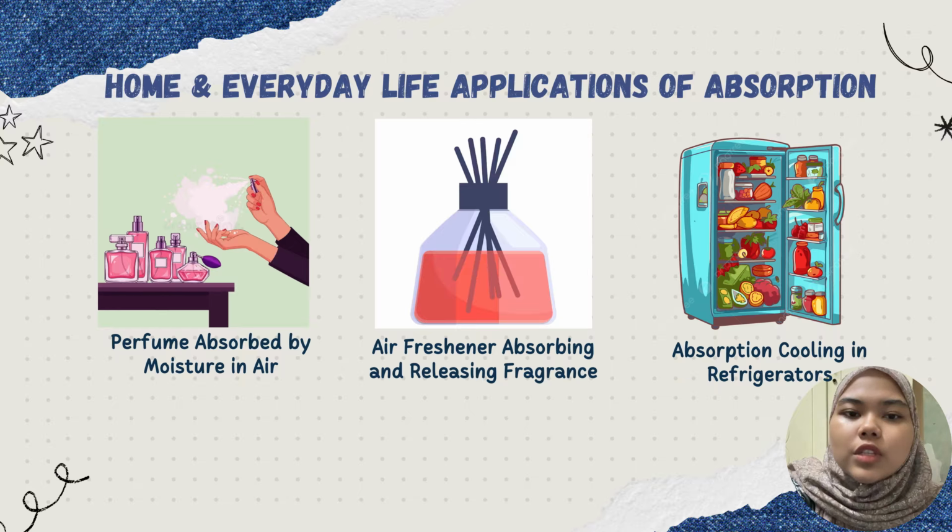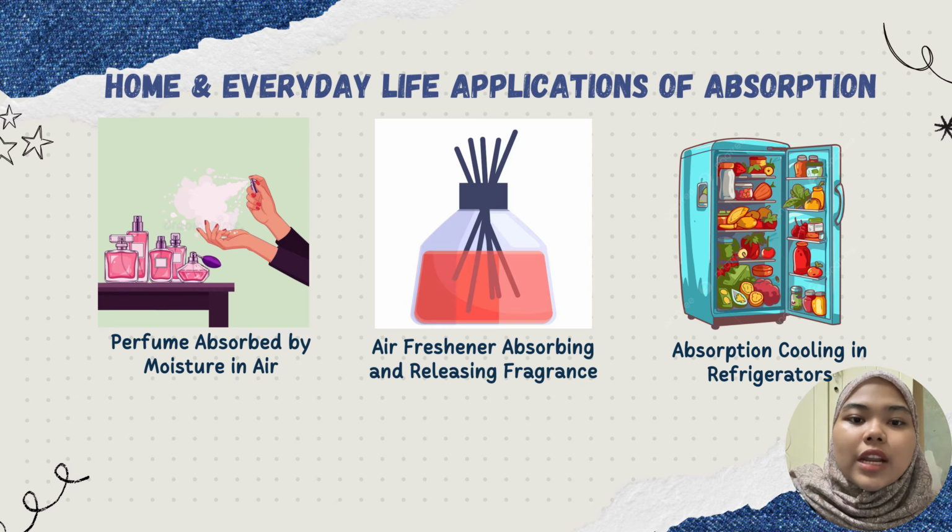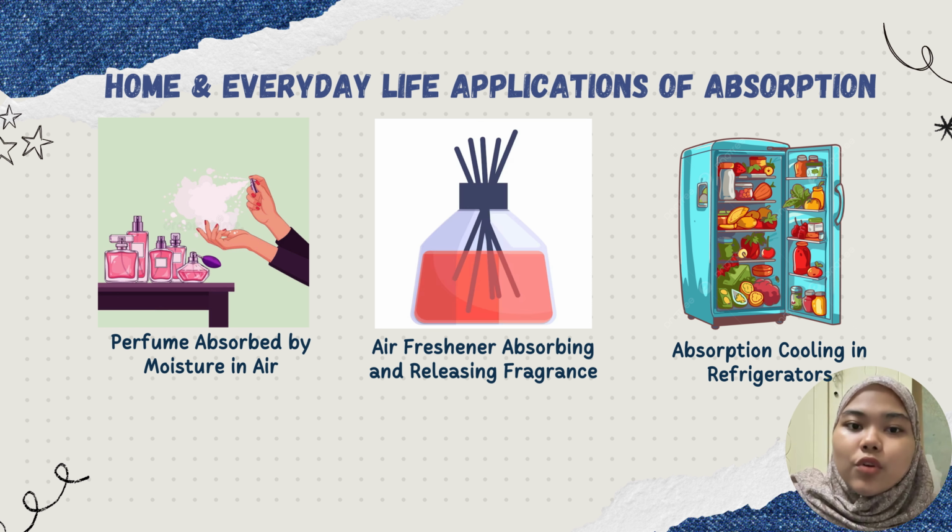Absorption is also used in cooling systems at home, such as some types of refrigerator. In this system, a special fluid absorbs heat from the surroundings. As a result, the temperature inside the refrigerator becomes lower and food can be stored safely. These daily examples show that absorption is a useful process in our homes.